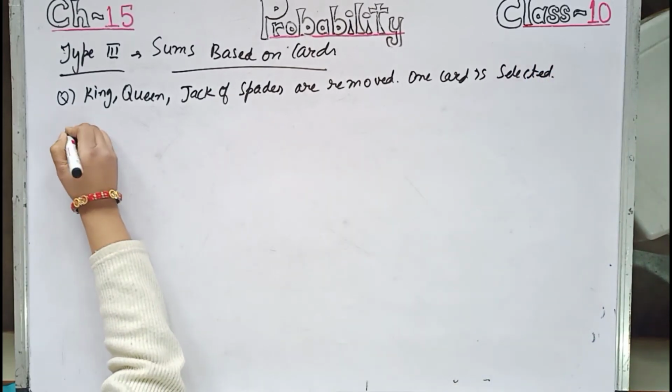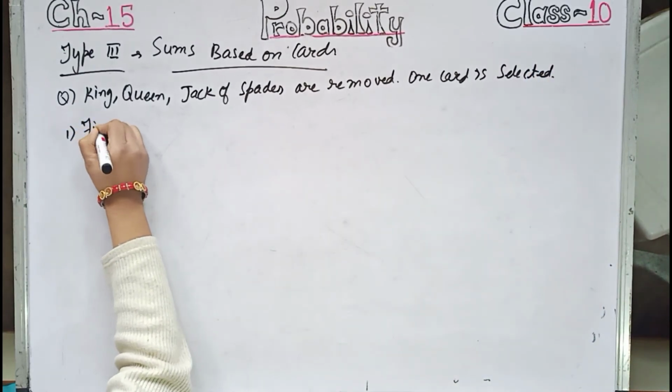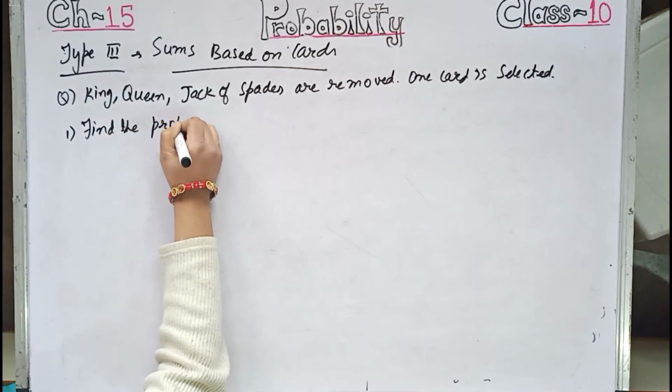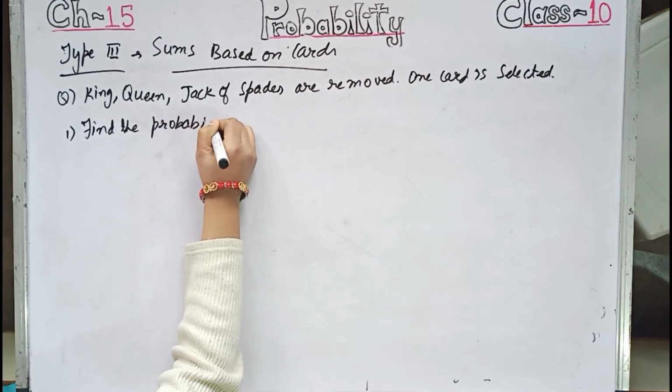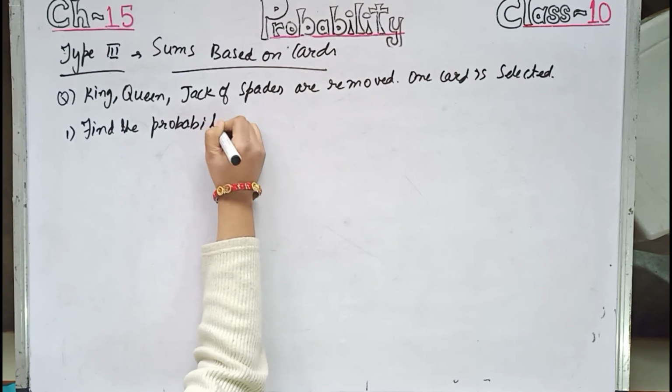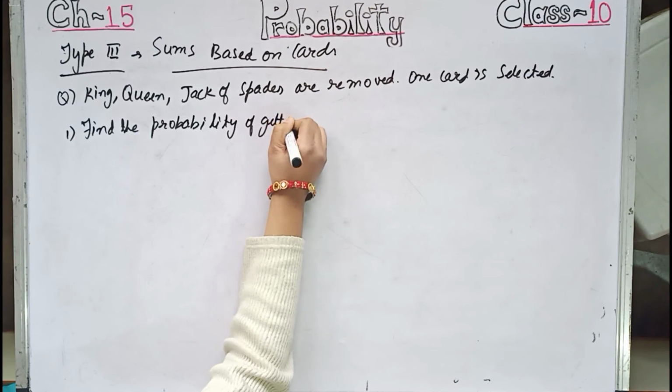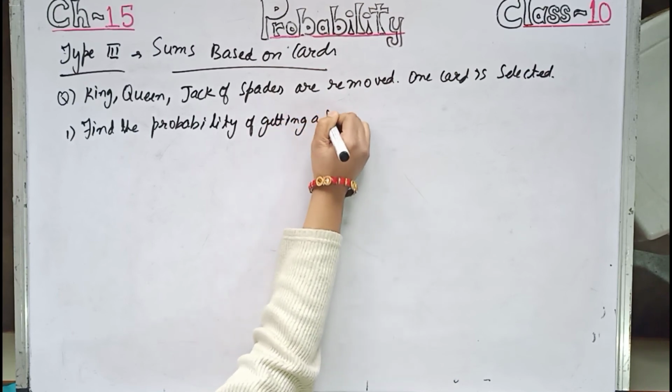Now the question is asking, find the probability of getting a spade.